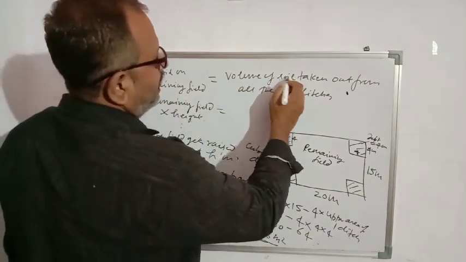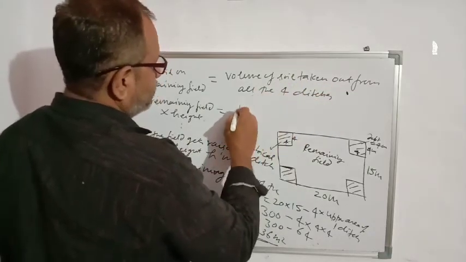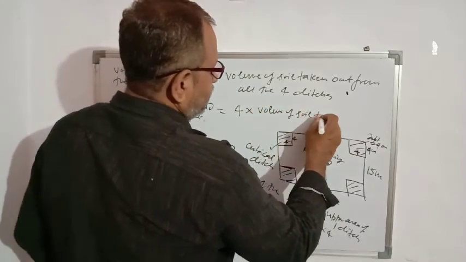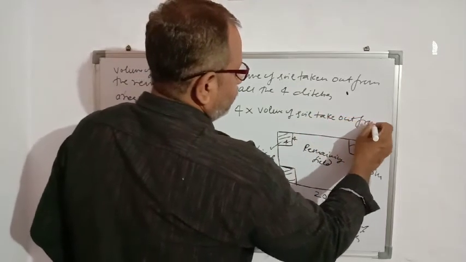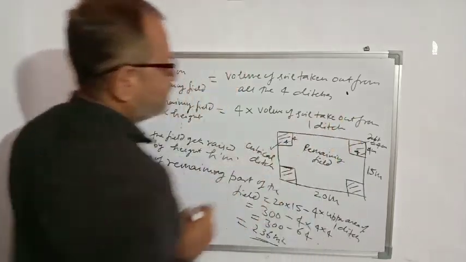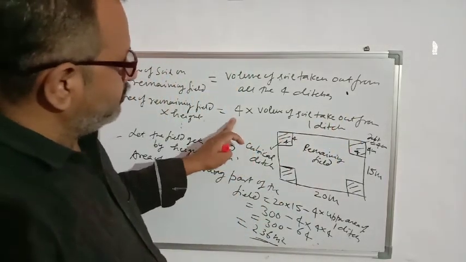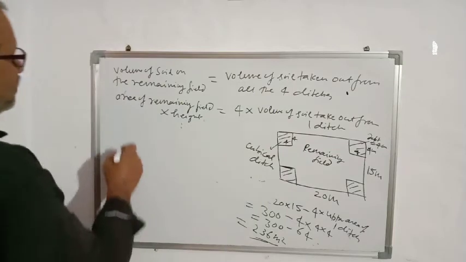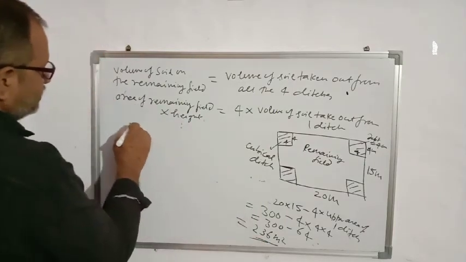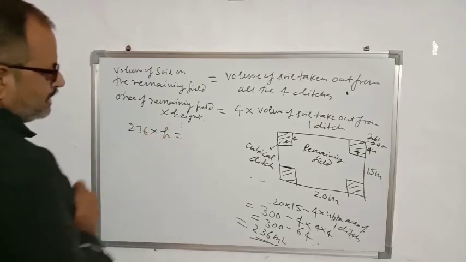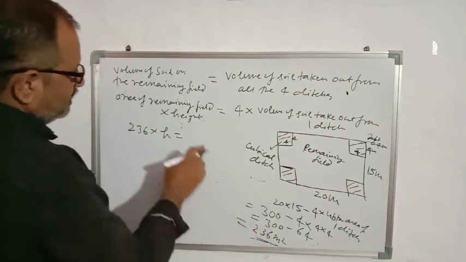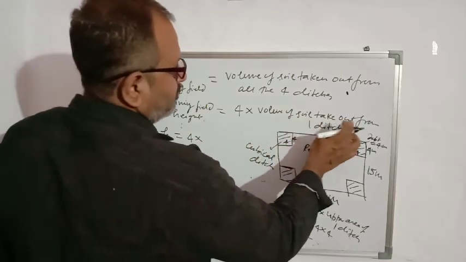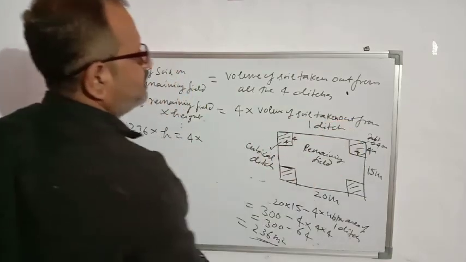And the volume of soil taken out from all the 4 ditches is 4 into the volume of soil taken out from 1 ditch, because 4 ditches are there. So the area of the remaining field is 236 and the height we have supposed is h, equals 4 into the volume of soil taken out from 1 ditch.